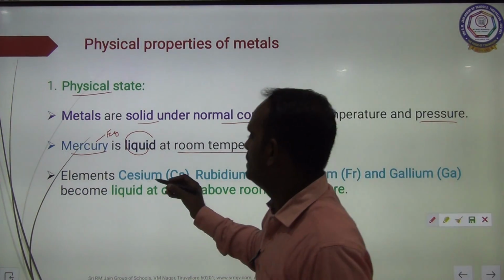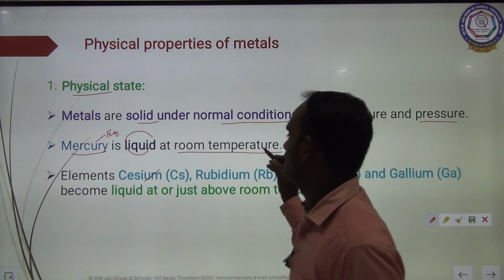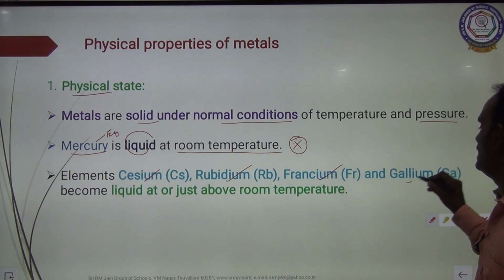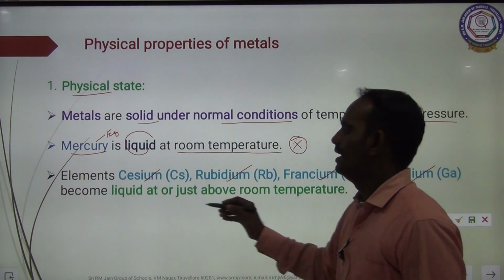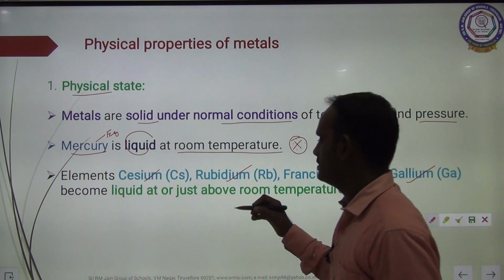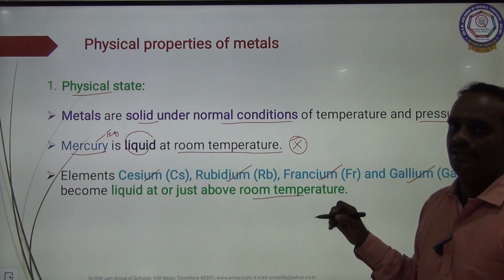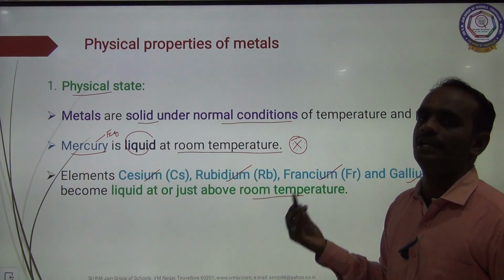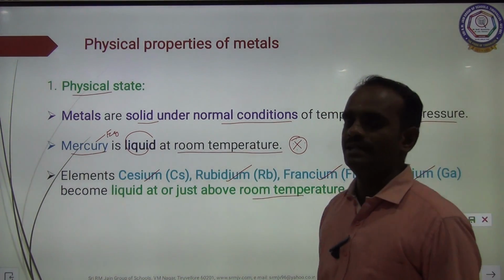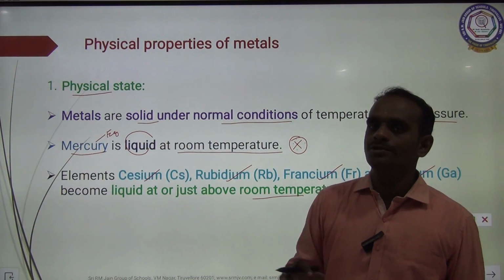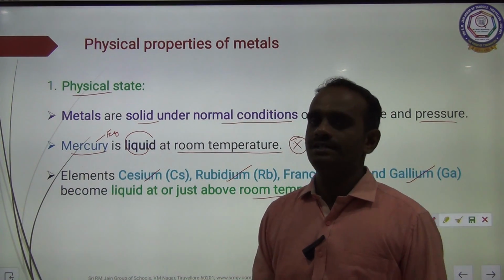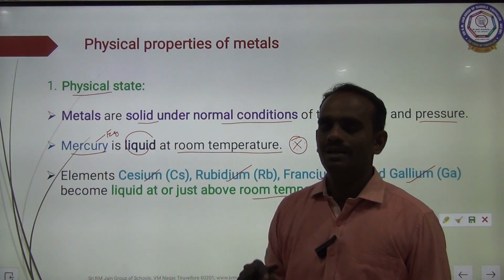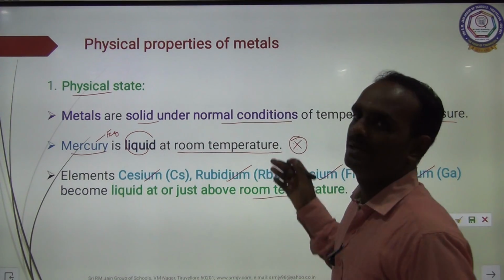After that, elements such as cesium, rubidium, francium and gallium all become liquid at or just above room temperature. Once again, most of the metals are solid in nature, but only one exception is there, that is mercury, which is liquid at room temperature.